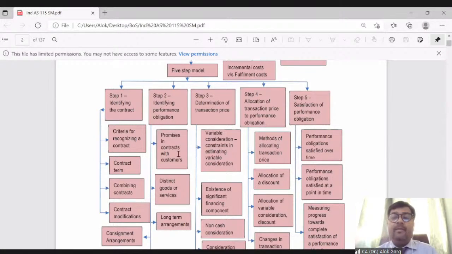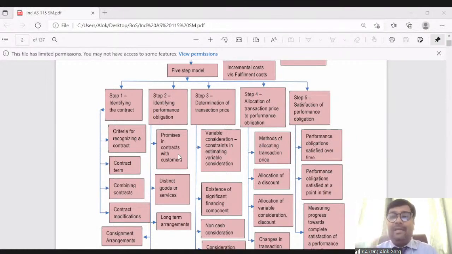Tell me whether Amazon will recognize revenue for selling the television as a separate performance obligation and delivering the television as a separate performance obligation, or Amazon will recognize revenue when the delivery of the television gets completed. What is your view? Yes, absolutely right, Karthik. It will recognize revenue when the delivery gets completed.